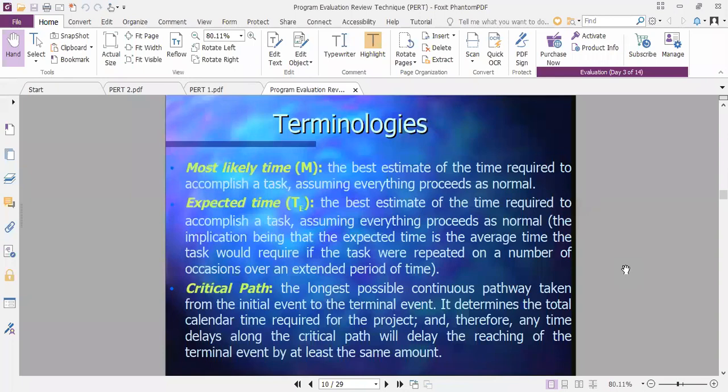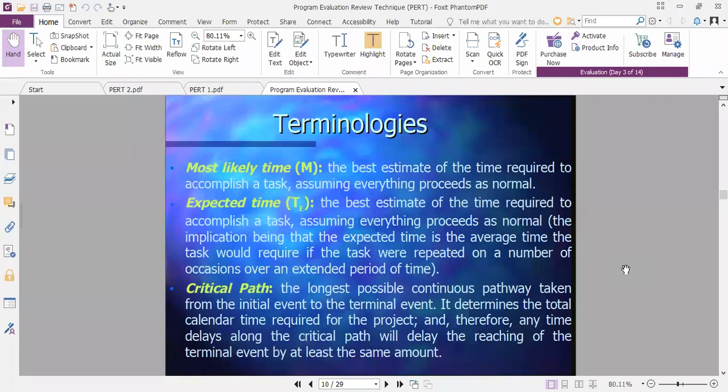So you are just taking the suggestions from your optimistic friend, pessimistic friend, and most likely friend, and you are making a calculation in your mind. Yes, if these three are talking this way, then probably my house may be constructed in 14 months. That is the expected time you are calculating, and this is just by experience or by making certain calculations.